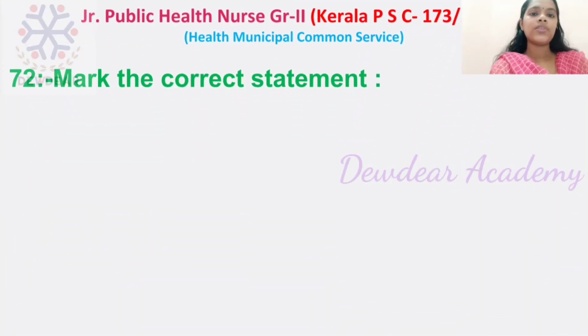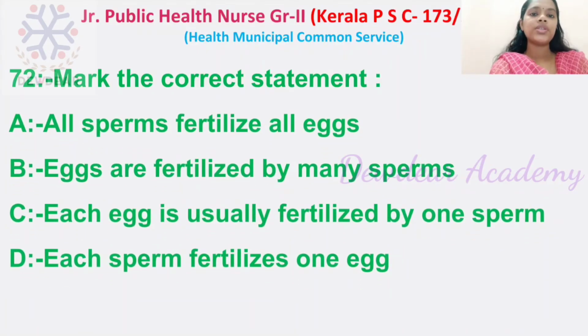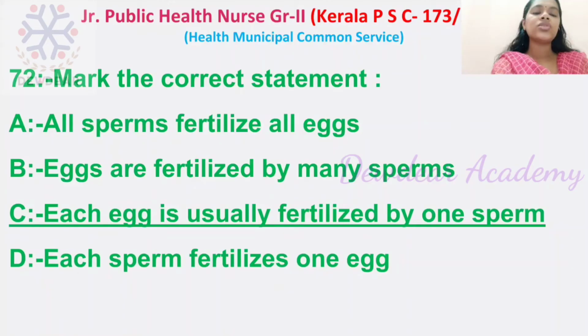Then question number 72. Mark the correct statement. Options: all sperms fertilize all eggs. Eggs are fertilized by many sperms. Each egg is usually fertilized by one sperm. Each sperm fertilizes one egg. So correct statement here is each egg is usually fertilized by one sperm.